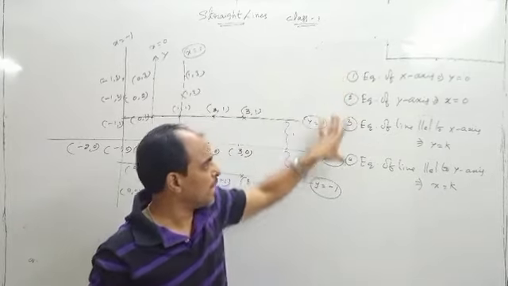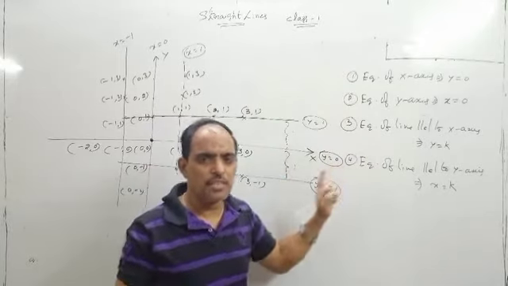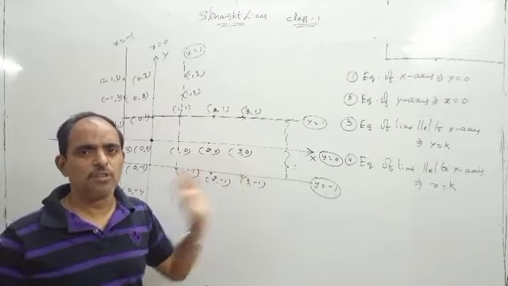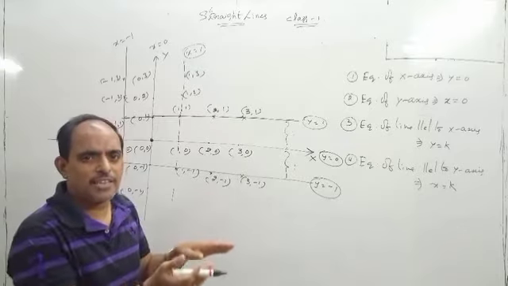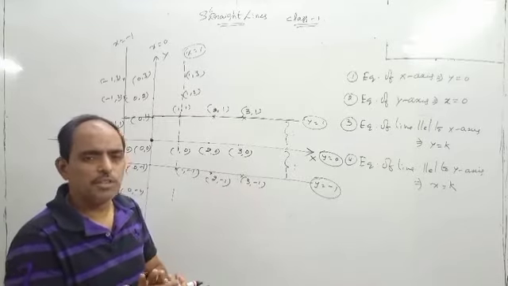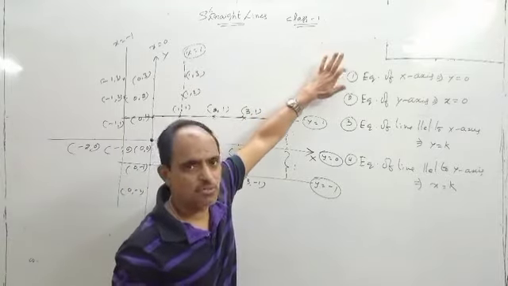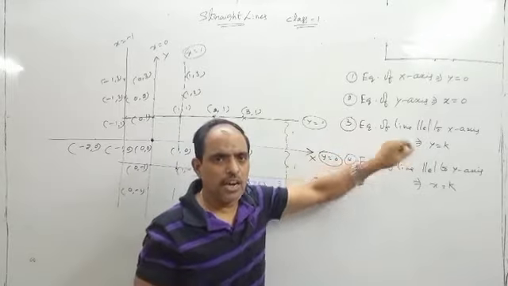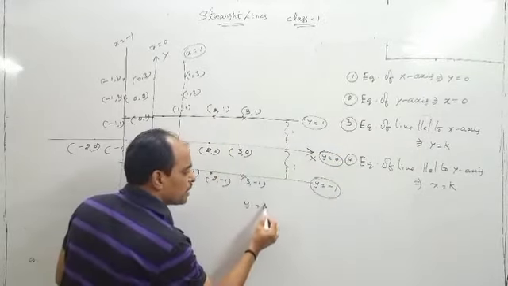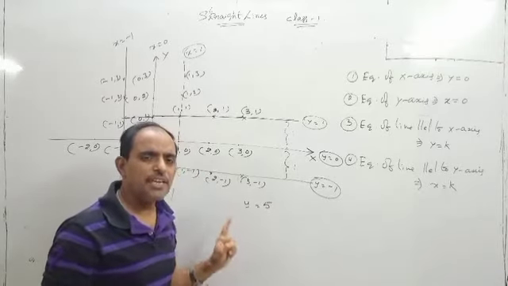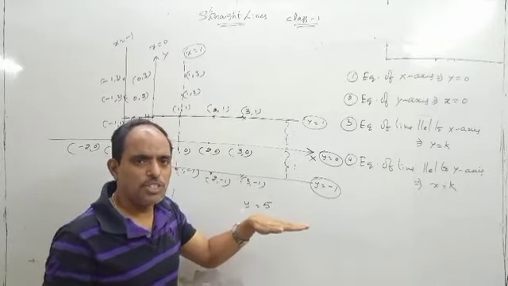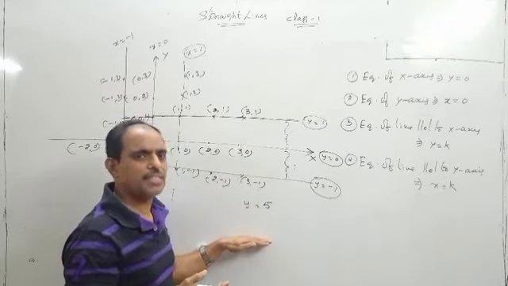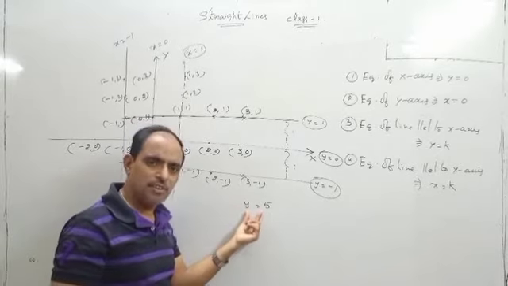So we have to learn first these four concepts. One is the equation of a horizontal line, or equation of x-axis, y is equal to 0. Any line parallel to x-axis, y is equal to k. And y is equal to 5, what does it mean? It is the equation of a horizontal line which is 5 units above x-axis. A line which is parallel to x-axis is always of the form y is equal to 5.